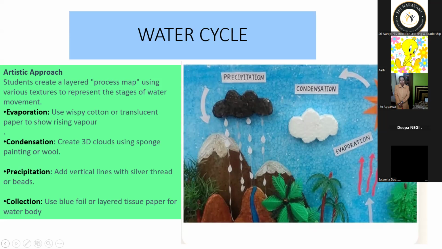And for this also, one more thing is that the model is not being made by one single child. If it is done in the class, more than one child is working together to create the water cycle. They are sharing their ideas. So this is very good peer-to-peer learning happening in this method also. Yes, can we move on to the next slide now.